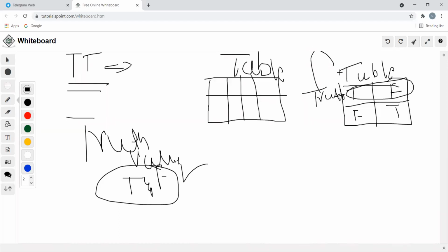That's why it is called a truth table. This is a truth table of not.